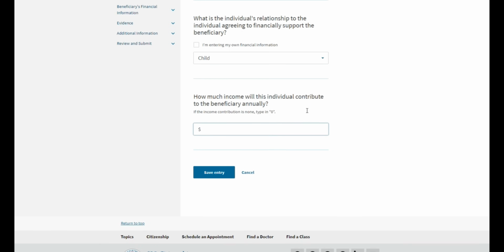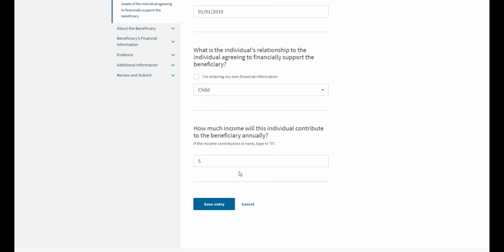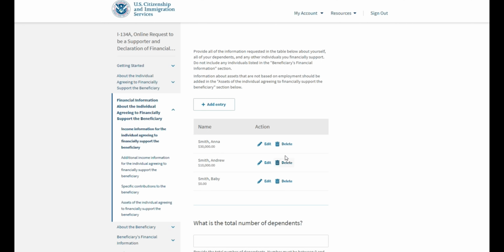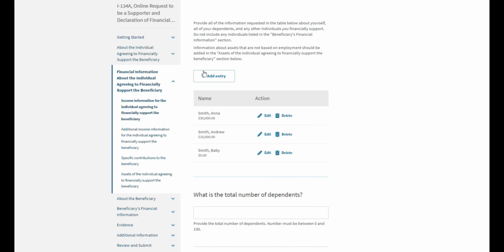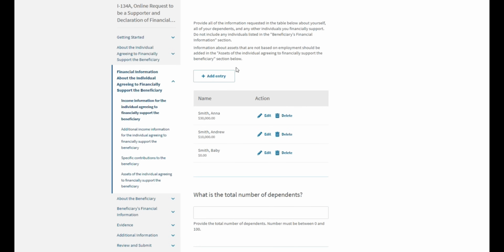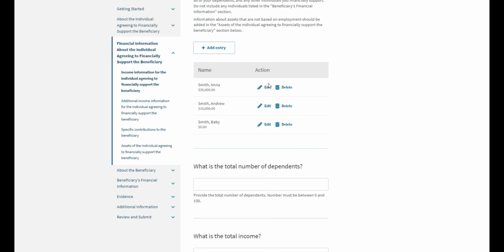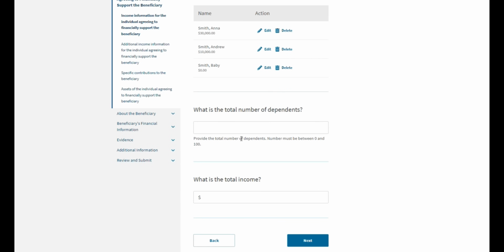And how much income will this individual contribute? Since it is a minor child, we will just say 0. Save entry. So now, as you can see, everybody that is listed in Anna's, the supporter, her household, should be listed here. And if she had any other dependents, for example, on tax returns, she would have to include them here as well. Next, you will have to write in the total number of dependents.